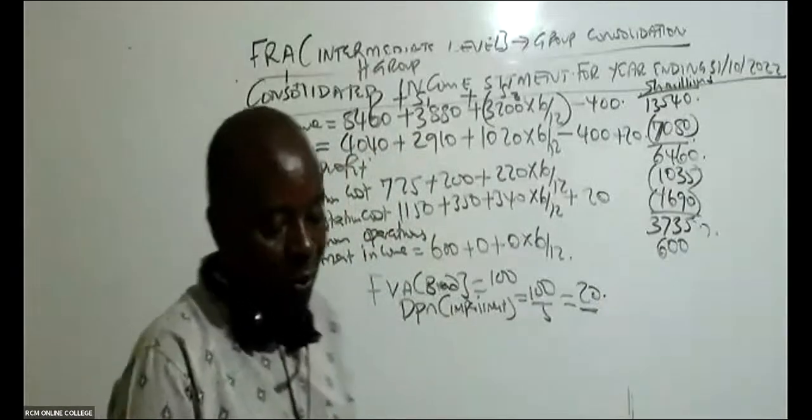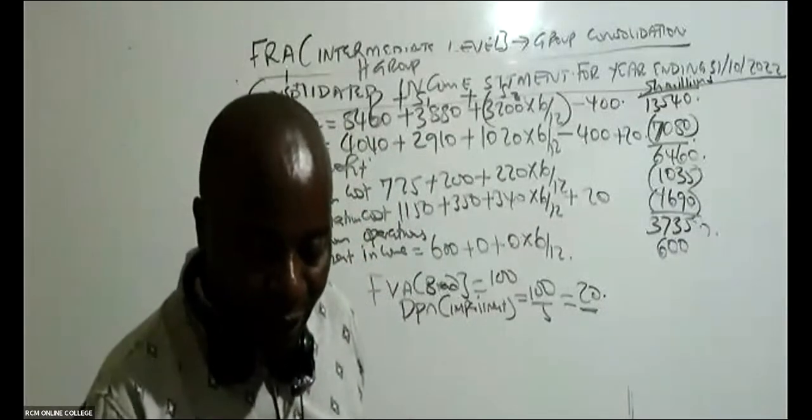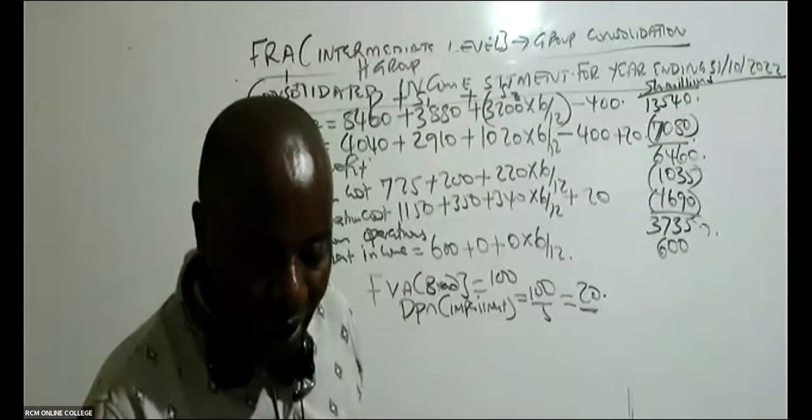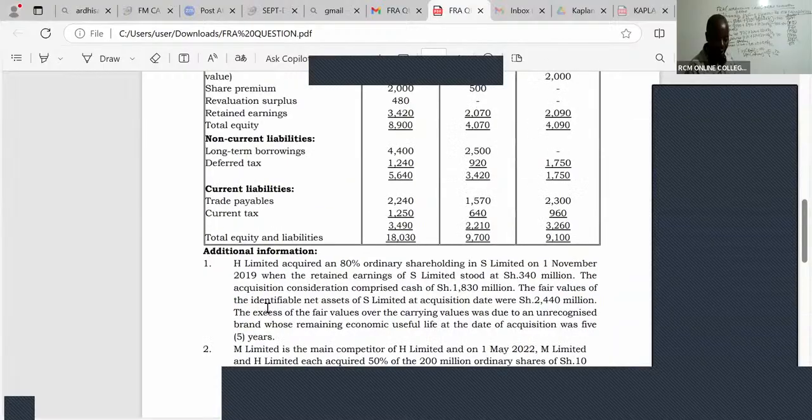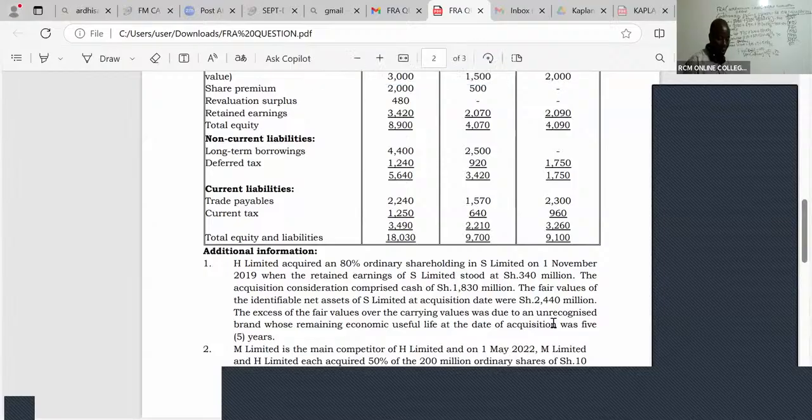For more information, you'll be able to watch that video. But most importantly, it's for you to see that the excess of the fair value over the carrying values was due to unrecognized brand whose remaining economic useful life at the date of acquisition was 5 years.